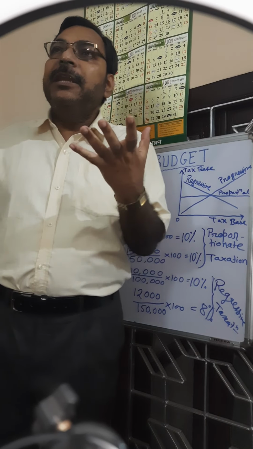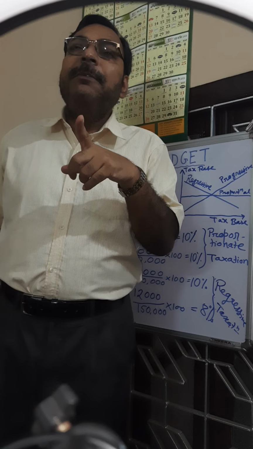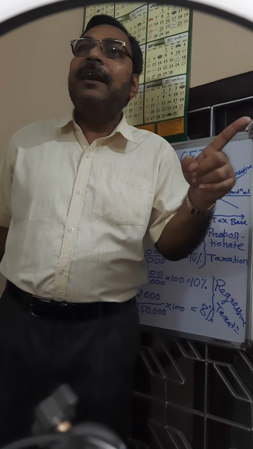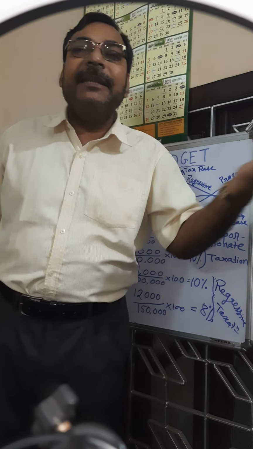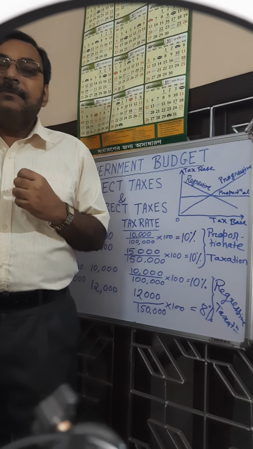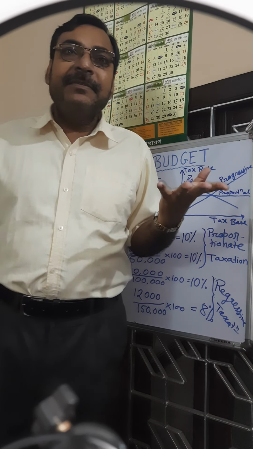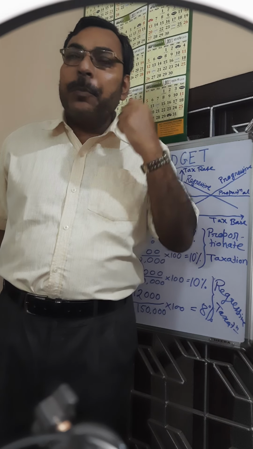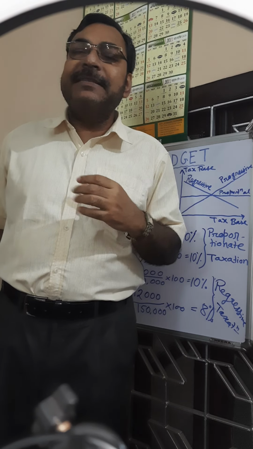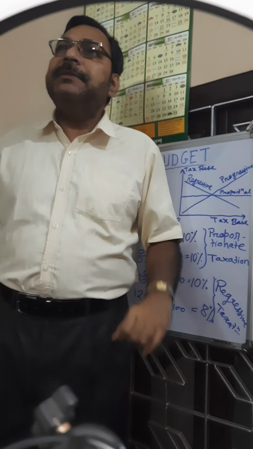Income earned by an individual, and they will pay the tax on the income earned by them directly to the government. Example, income tax, wealth tax, corporate profit tax, land tax, these are directly paid to the government.